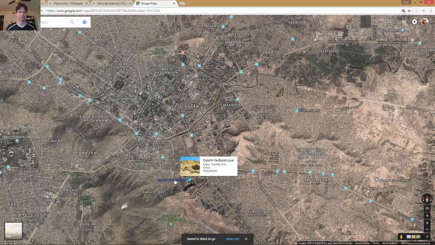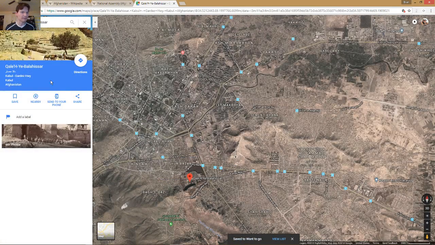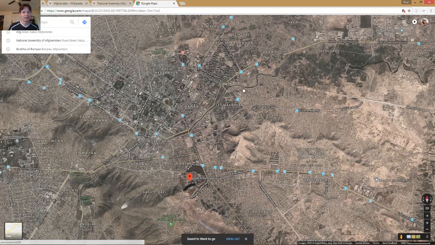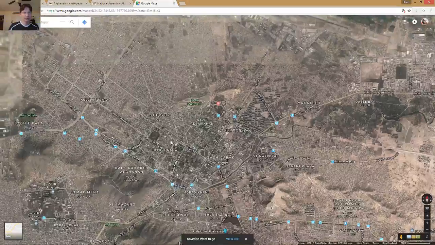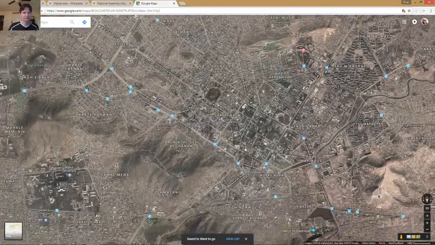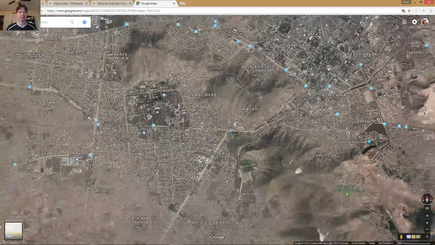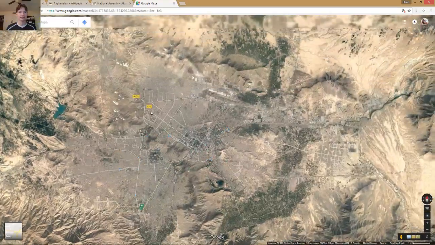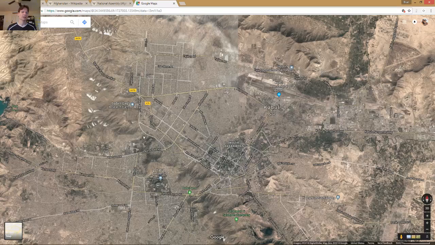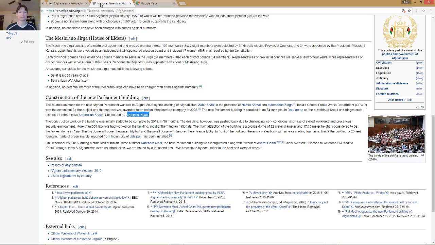What's this guy? Wow, that looks like a fort or something. What is that? I have no idea, but it looks cool, so I'm going to go ahead and mark it as want to go. And yeah, so this is pretty much how it's done. You're just kind of scrolling through the towns, getting an idea of what to look at from Wikipedia. Google will pop up different suggestions for what you can go check out, and there might be some pretty cool stuff there. You never know.